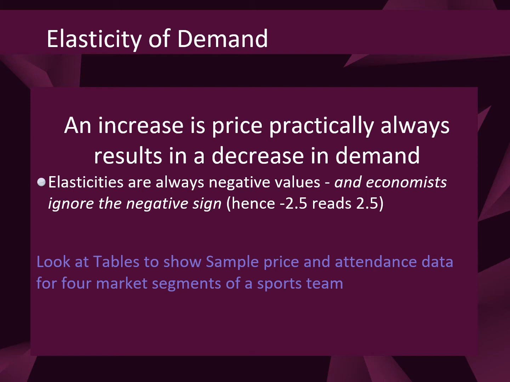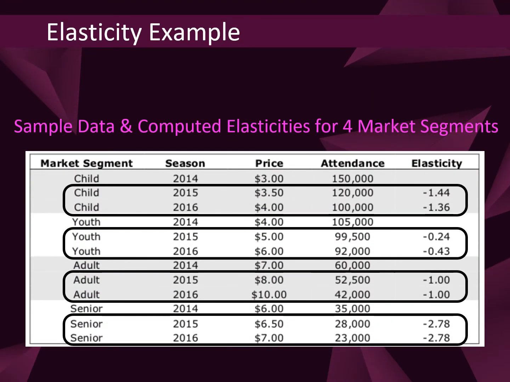We're going to look at a table that shows some samples with attendance data for 4 market segments of a sports team. Okay, so let's look at the market segment called child for this sports team. We can see that from 2014 to 2016, we've increased the price of a ticket for the child, from $3 to $3.50 to $4. And as that number has increased, our attendance has decreased.